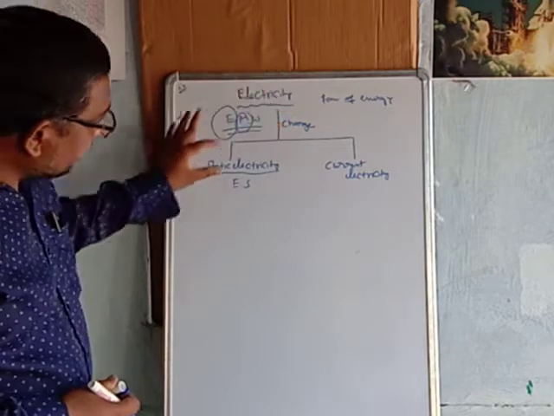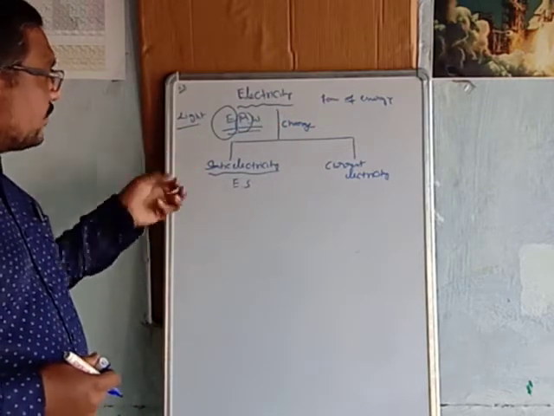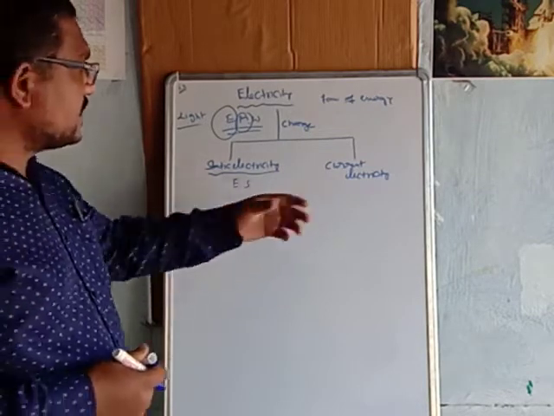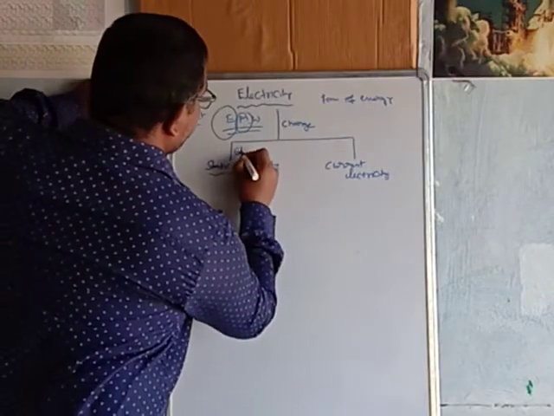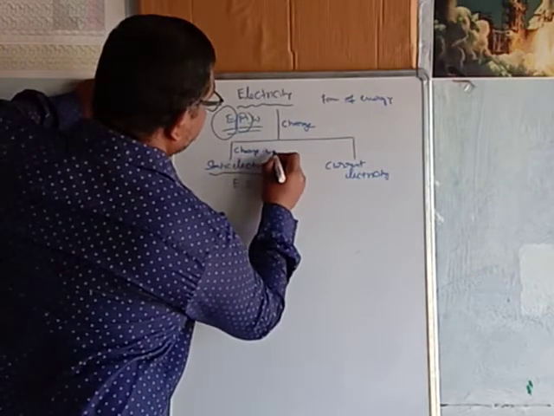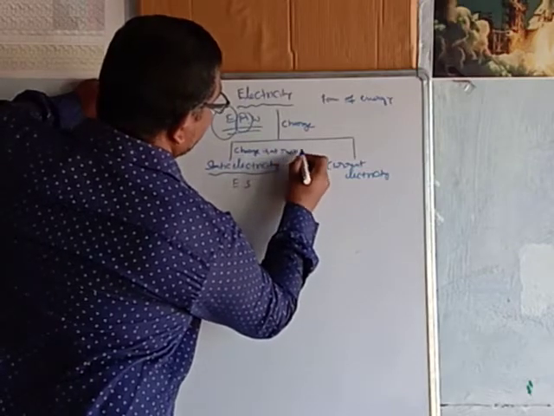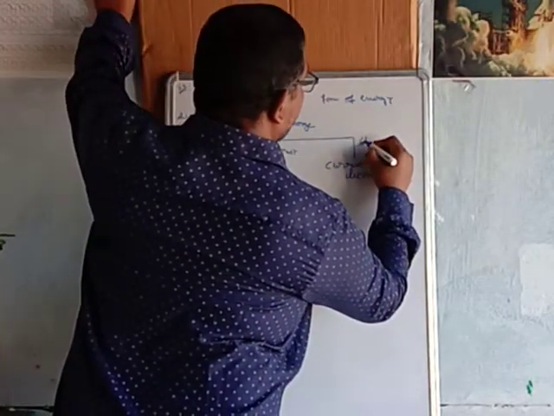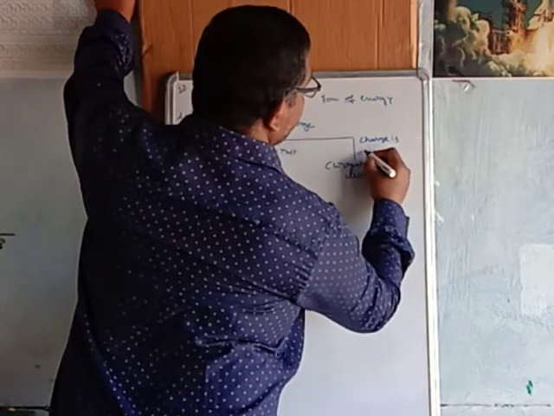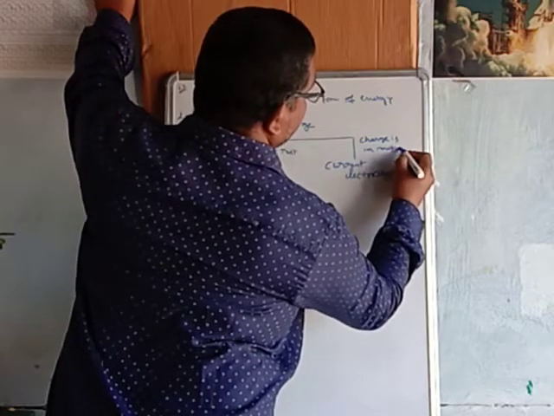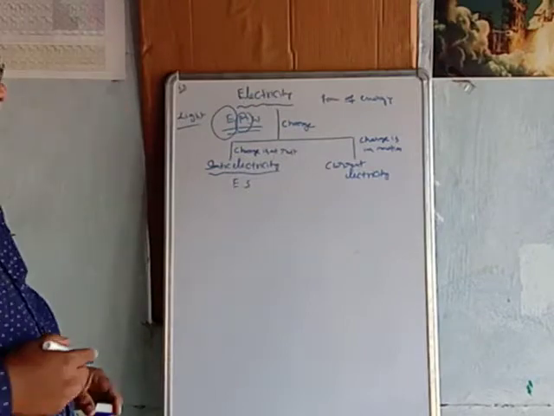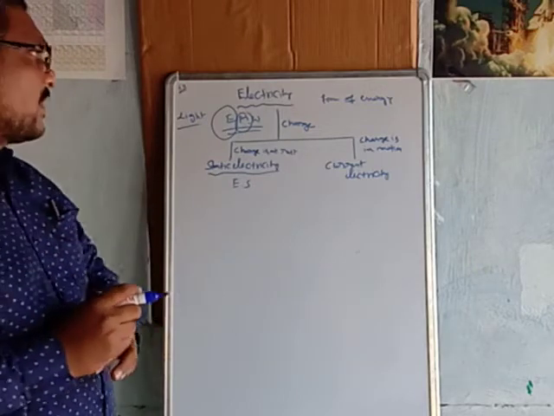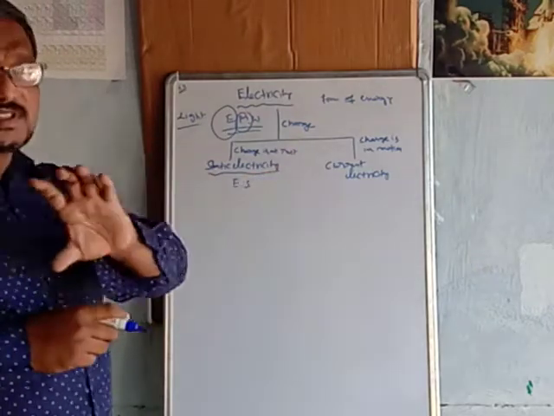When the charge is at rest, the study of such charges is called static electricity or electrostatics. This part of electricity is called static electricity. And when the charge is in motion, it is called current electricity. Before going to discuss the different parts of electricity, first we need to know the meaning of charge. What is charge?